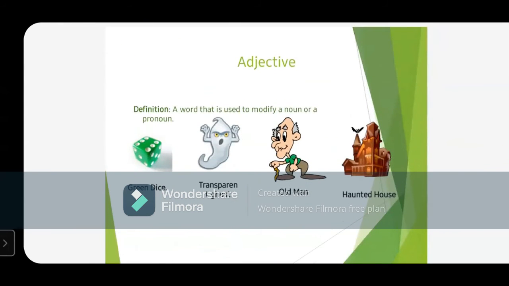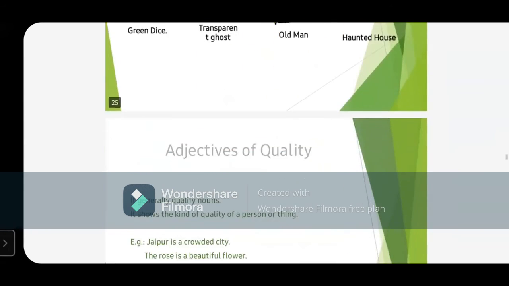Now, adjectives. What are adjectives? So we all know adjectives are words which modify or qualify a noun or a pronoun. Noun या pronoun की जो भी quality बताएंगे वो सब adjectives होते हैं. As you can see here, आपको एक dice दिख रहा है, but it is of green color. है ना? तो इसकी विशेषता है. Then we can see a ghost, but it is transparent. The man, but he is old. House, which is haunted. So ये सारे जो haunted, old, transparent, green, these all are adjectives.